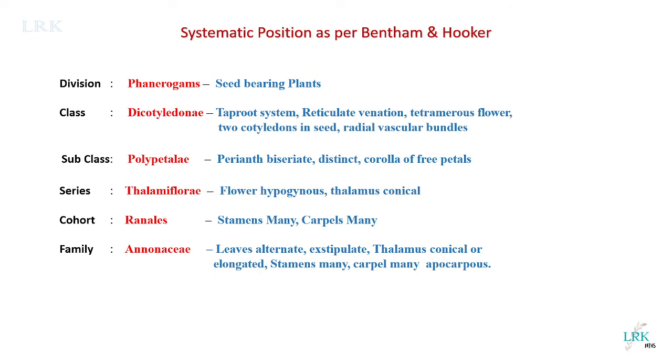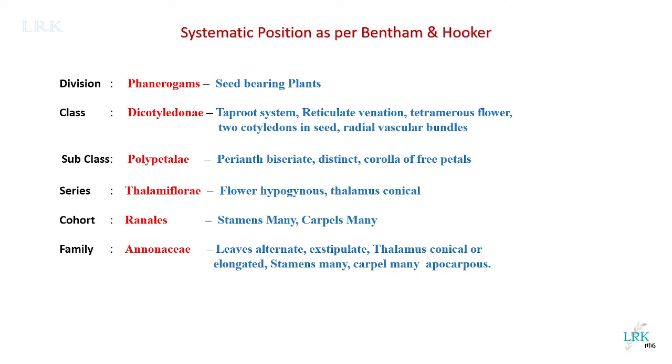But here in this family, we see trimerous condition, which is usually seen in monocotyledons. Okay, but in this family, Annonaceae, even though it belongs to Dicotyledonae, the merosity is trimerous, unlike all other dicotyledons. So they are placed in Dicotyledonae because of the presence of taproot system and reticulate venation.